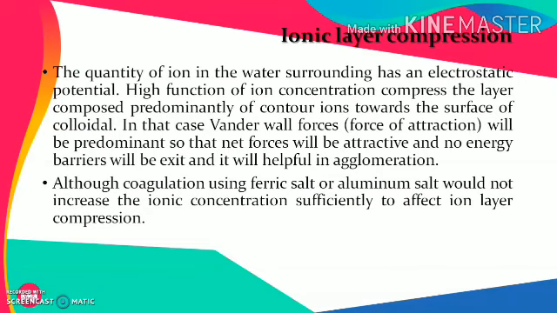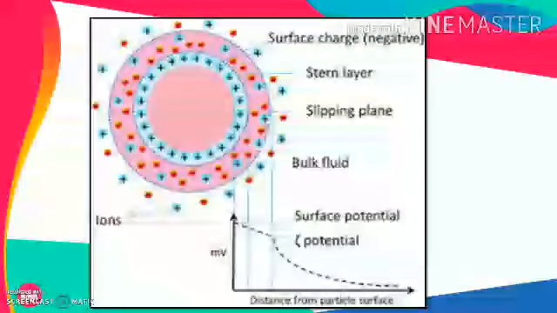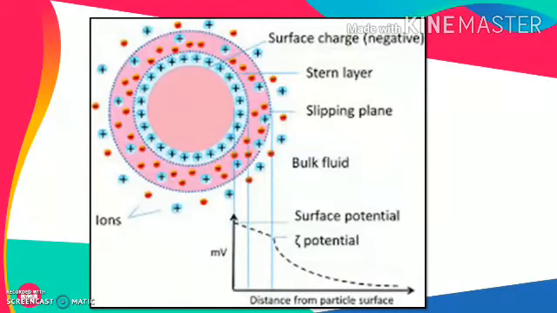Although coagulation using ferric salt or aluminum salt would not increase the ionic concentration sufficiently to affect the ion layer compression. So just try to understand this in more depth by using this figure, in which the central core is designating a certain colloidal particle which is negatively charged, and it's surrounded by a particular layer of water ions which is positively charged and has got a tremendous attraction towards it.